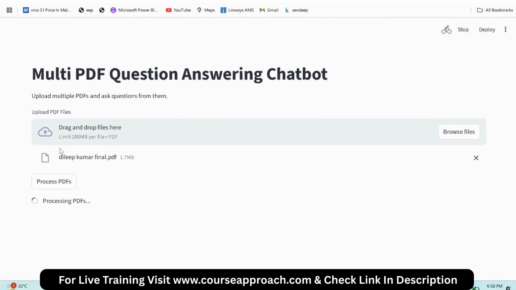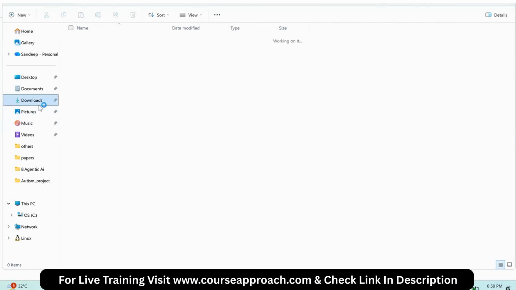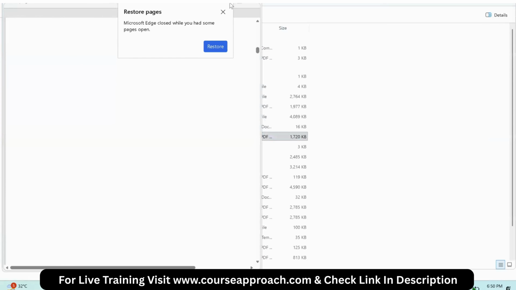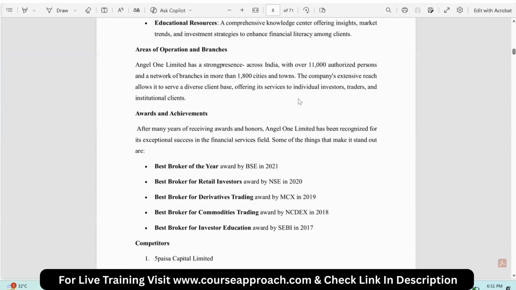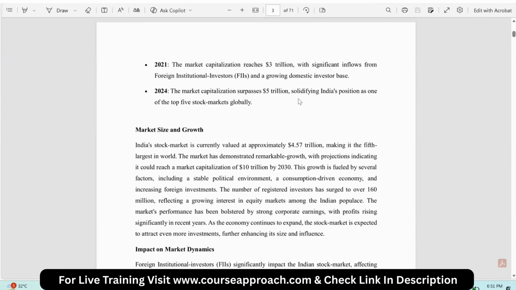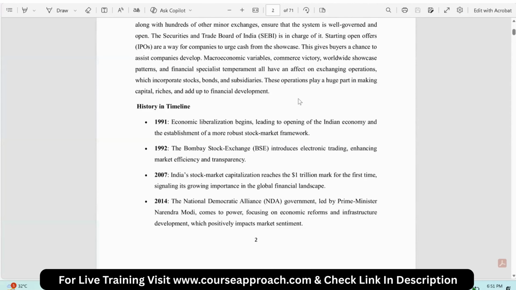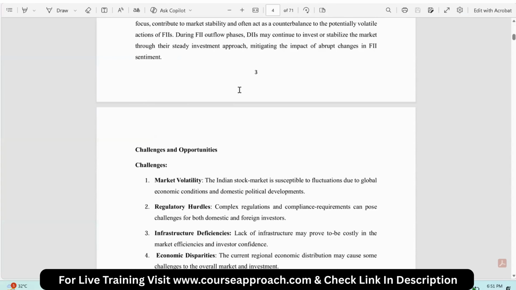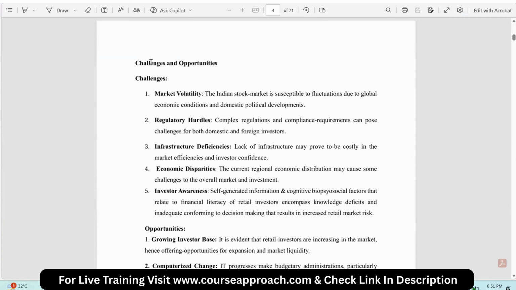Now it is processing. It is converting all the text present in the PDF and storing it in the vector store database in the form of zeros and ones. Now I'll open this document. You can see this is the document I uploaded. This document consists of 70 plus pages. So I'll ask some questions from this document. Okay, now I'll ask: what are the challenges and opportunities?